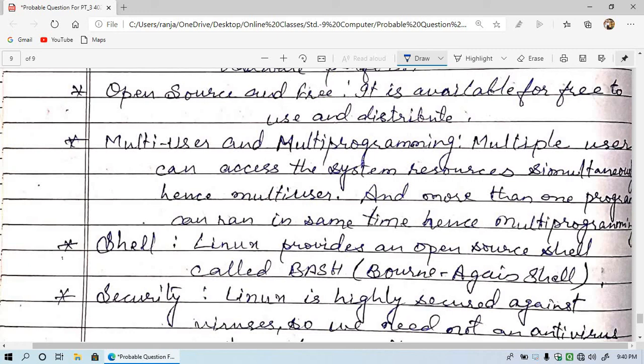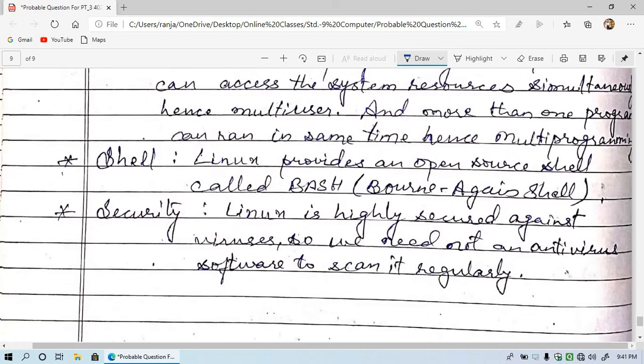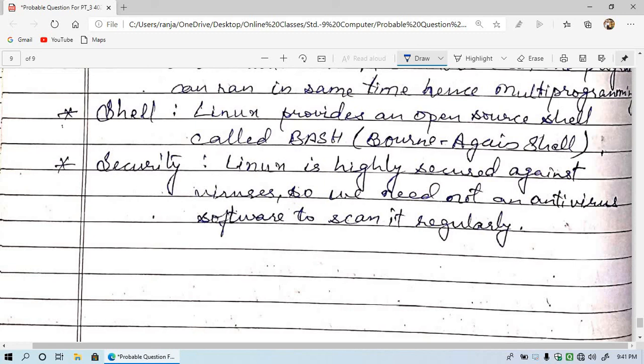So you got the point: multi-programming means that more than one program can run on the system at the same time, whereas multi-user means that more than one person can work on the computer at the same time. Another feature of Linux is shell. Linux provides an open source shell called bash. What is bash? Bourne Again Shell. Here you can write commands and run the operating system.